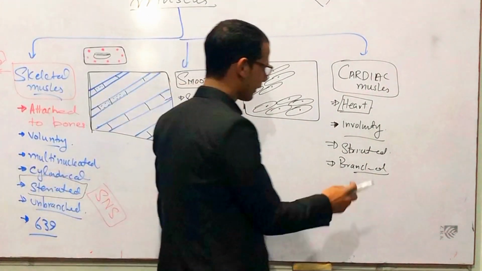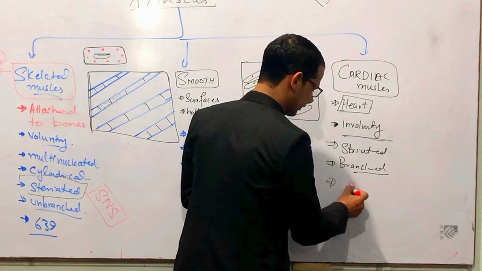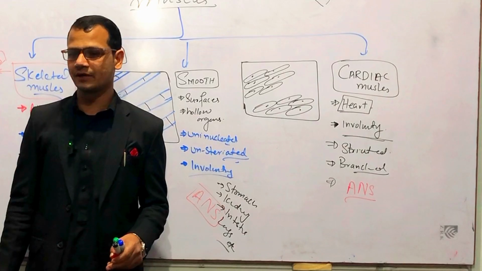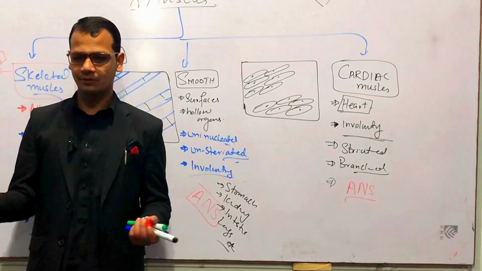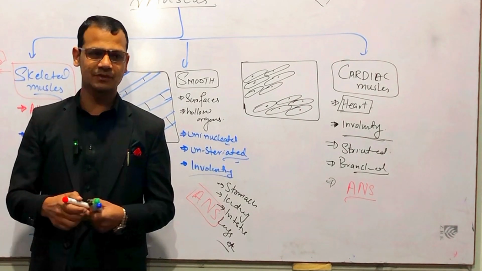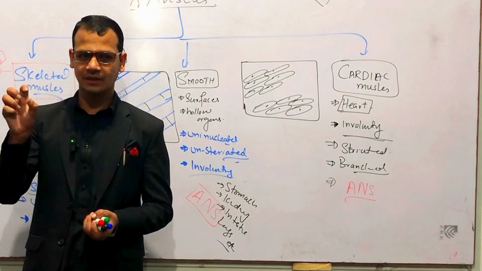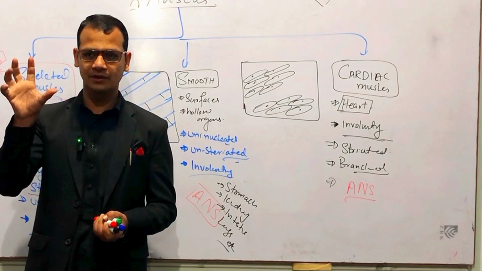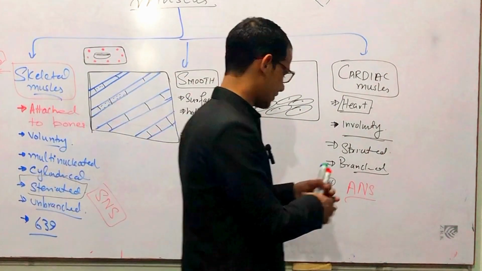The next thing, they are controlled by the autonomic nervous system, right? You cannot stop your heart for a while even, right? And a doctor also cannot stop this heart, right? Because the heart is responsible for blood pumping, and blood is responsible for nutrition of all the tissues of the body, right? If the heart stopped, all your tissues will be damaged, will die, right? So these are the mixed characteristics.